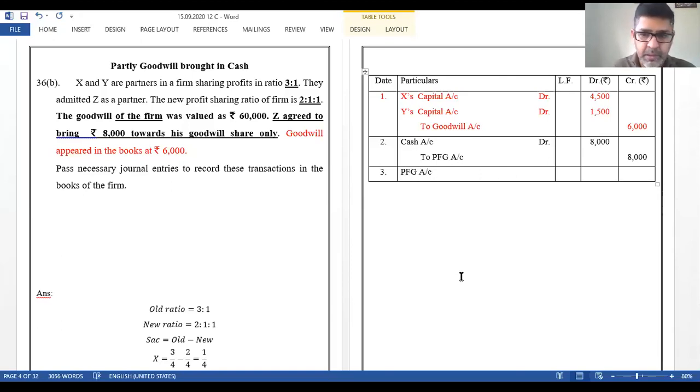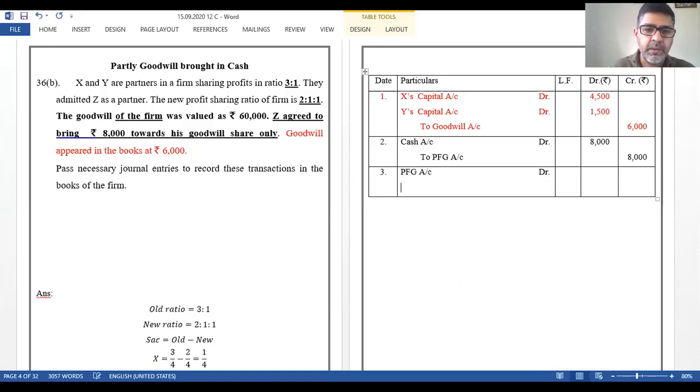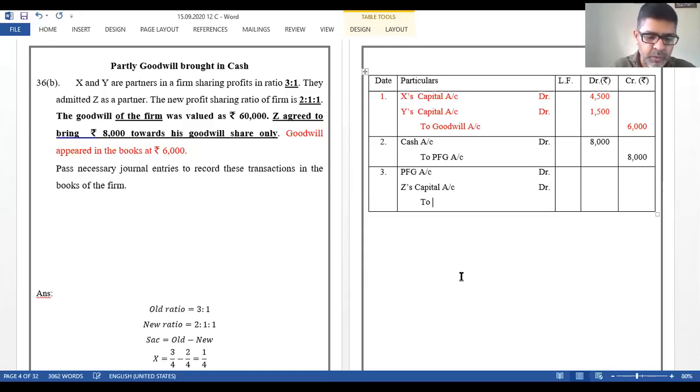That is rupees 8,000. For the amount which has not been brought in, we know the new partner's capital account has to be debited. So Z's capital account will be debited. For the two steps, I'm writing this one entry. The benefit has to go to X's capital account. PFG is 8,000, the amount not brought in cash is 7,000, and the total benefit has to go to X's capital account, 15,000.